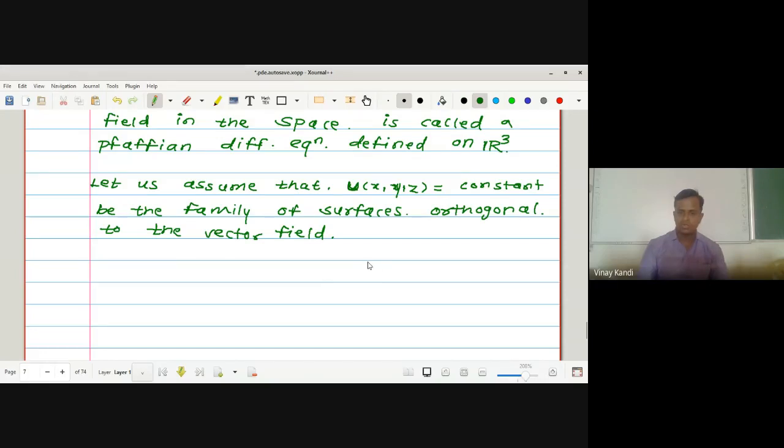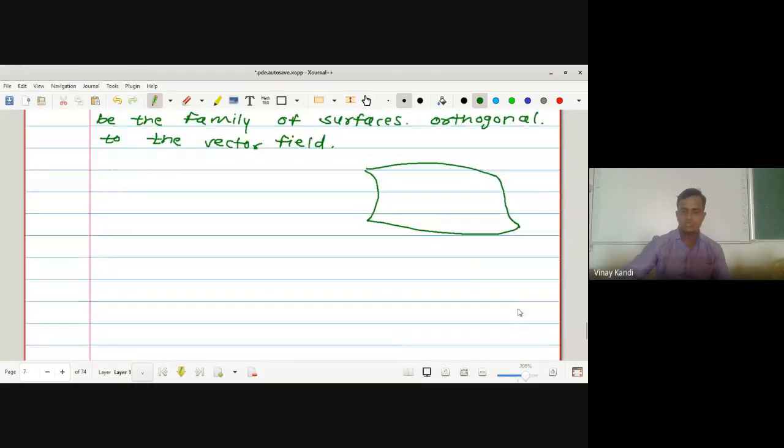Suppose this is the family of surfaces. Suppose this is the surface, which is U of x, y, z is equal to C. Okay, and this is the vector field E, which is orthogonal to the given surface.